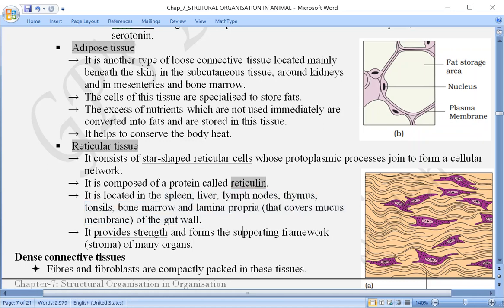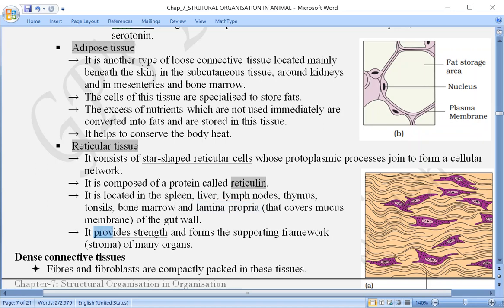In the beginning, what I said, it covers the mucous membrane. Especially the name given for that is lamina propria. This is a very thin layer which covers the mucous membrane. In our nasal chamber, in the buccal cavity, and the different parts of the alimentary canal, the mucous membrane is covered by a thin membrane called lamina propria. Now what kind of function does it perform?